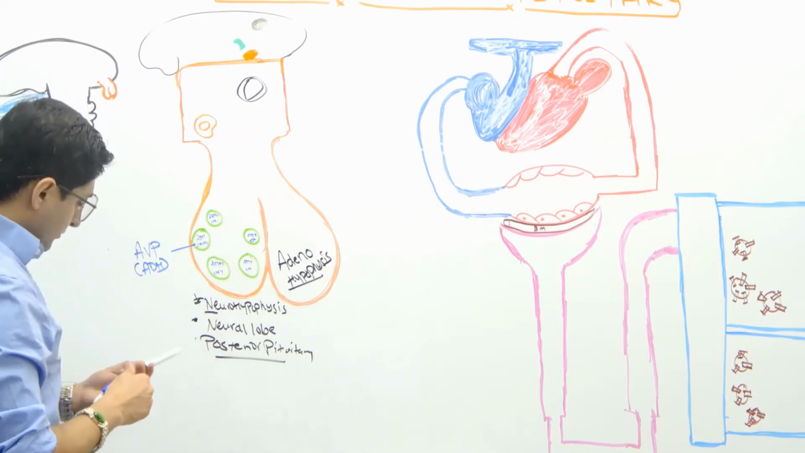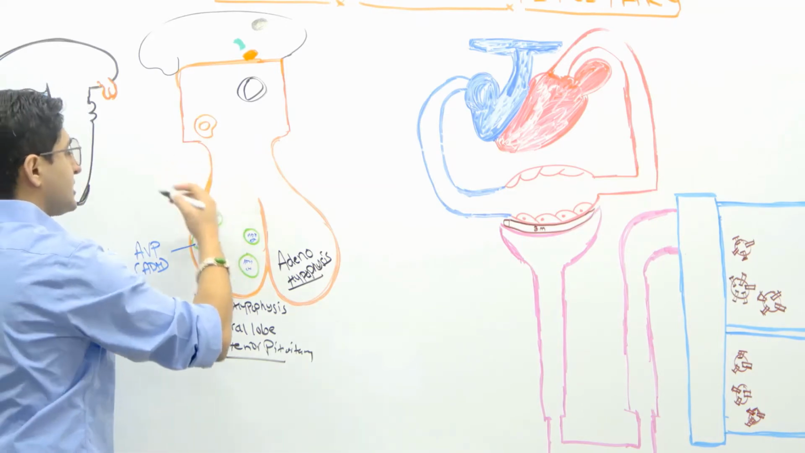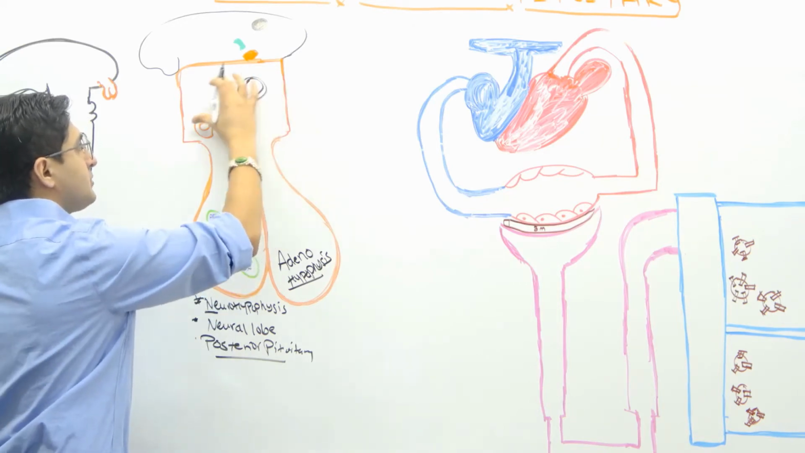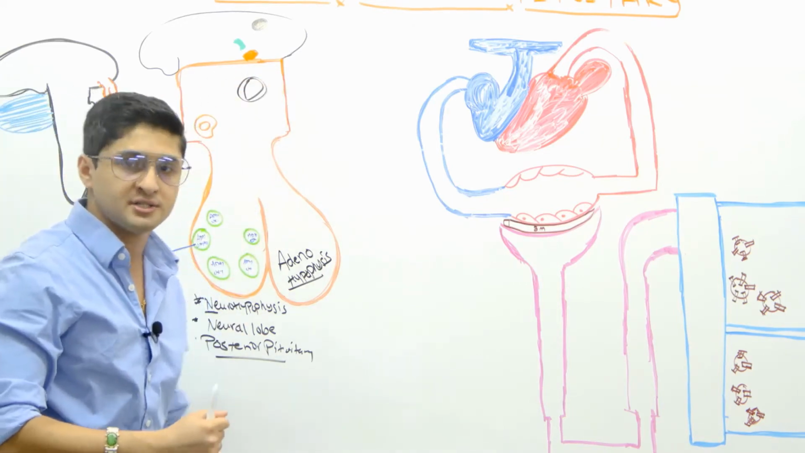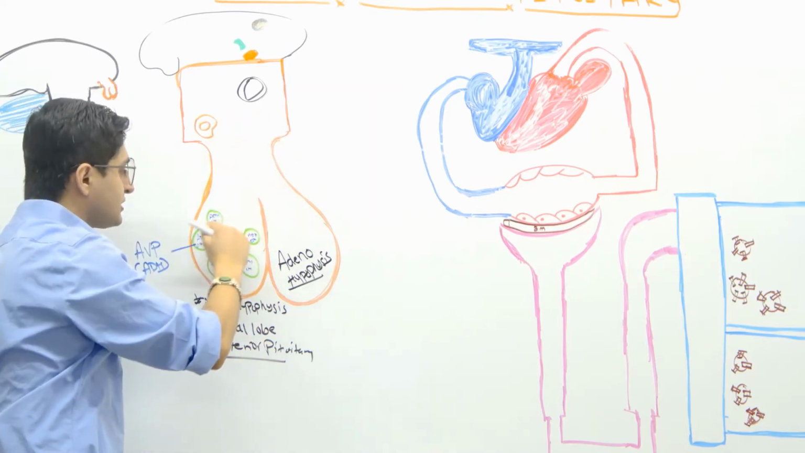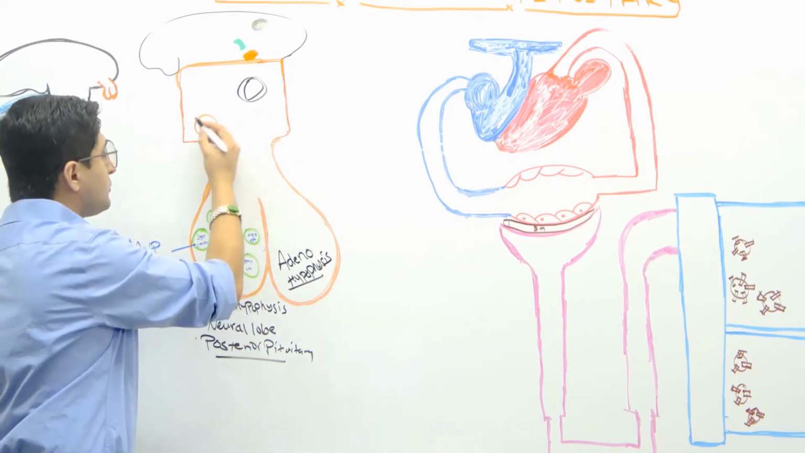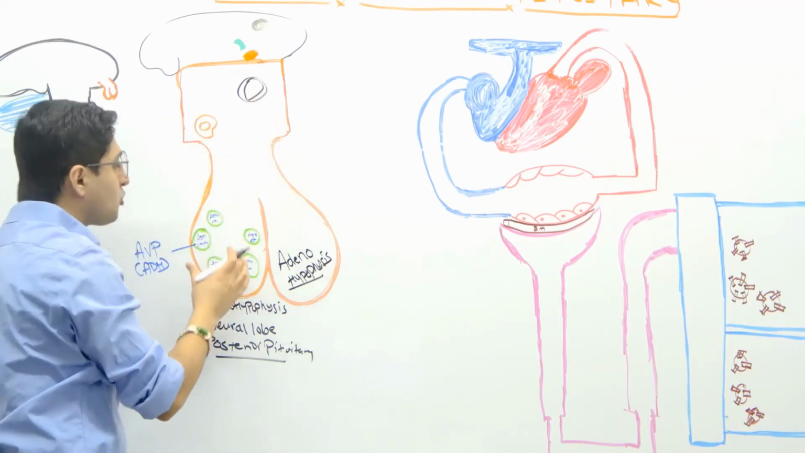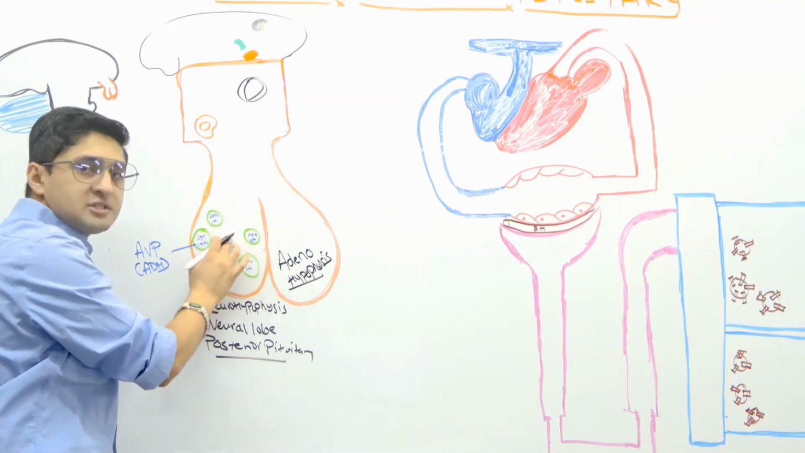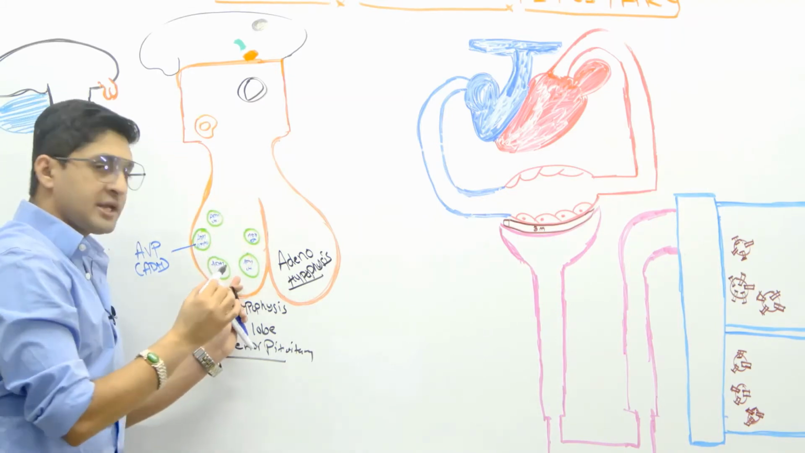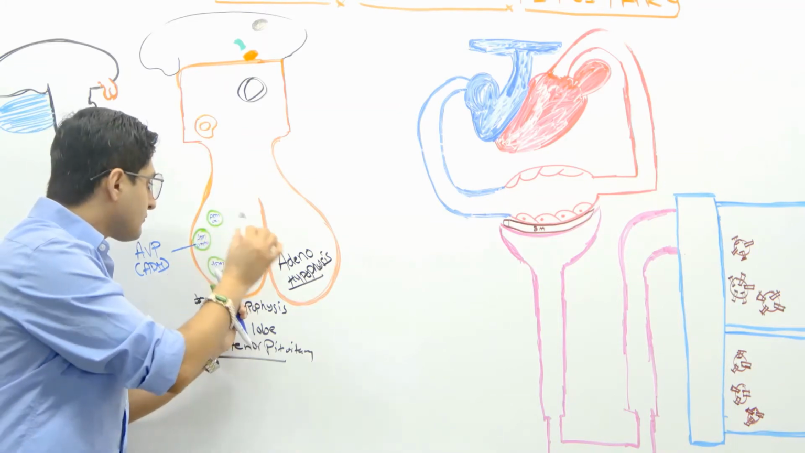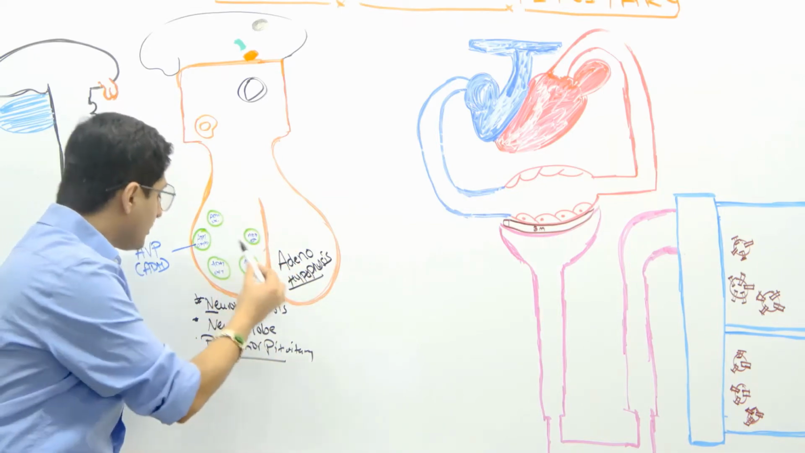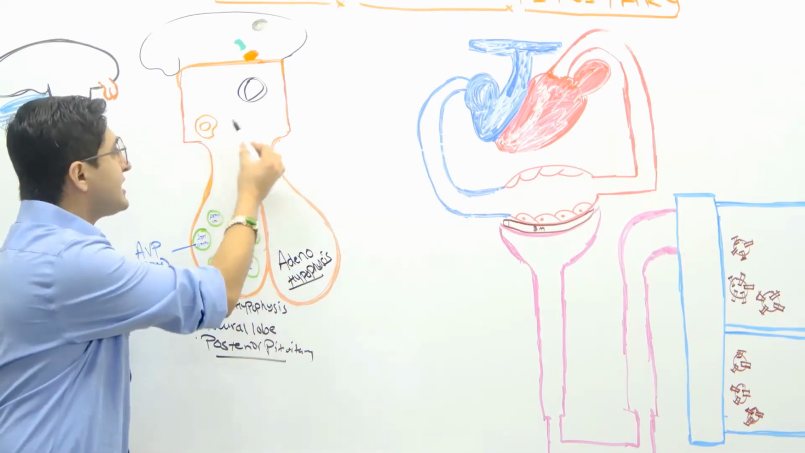Now, one more thing that we always have to talk about is the synthesis of this ADH and oxytocin, which actually takes place in the hypothalamus, because the hypothalamus is the one that contains the cell bodies, okay? They have the gene to produce this ADH and oxytocin. So the synthesis of ADH and oxytocin takes place in the hypothalamus, but the storage of ADH and oxytocin takes place in the posterior pituitary, okay? So remember, the synthesis of ADH and oxytocin does not take place in your posterior pituitary or your neurohypophysis. It takes place in the hypothalamus.